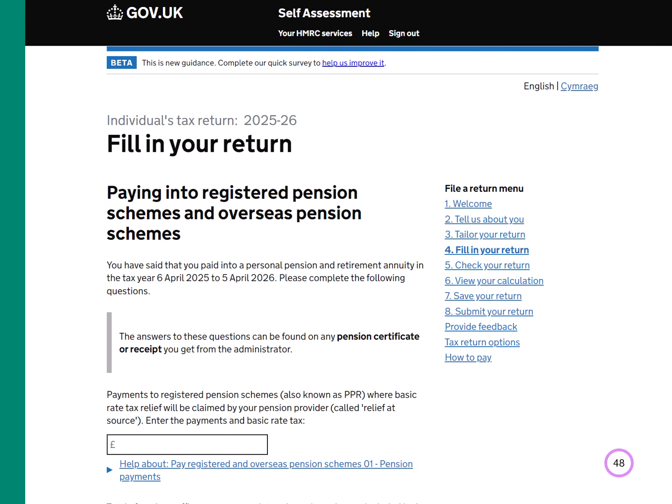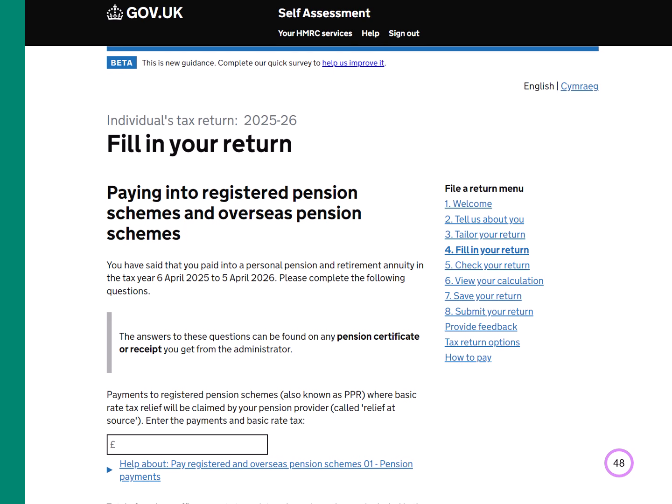We'll now look at the more common tax reliefs you may be claiming. If you paid into a personal pension, retirement annuity, or overseas pension scheme, include all payments made on this page. You should do this even if you're not due further tax relief, as it can affect other things in your tax calculation. However, don't include any payments into an employer's pension scheme that were taken from your wage before tax was taken off. You've already had full tax relief on these payments. If you're not sure, check with your employer.